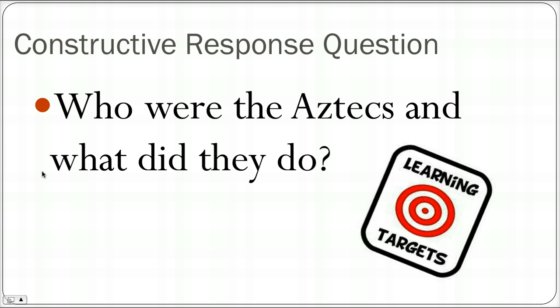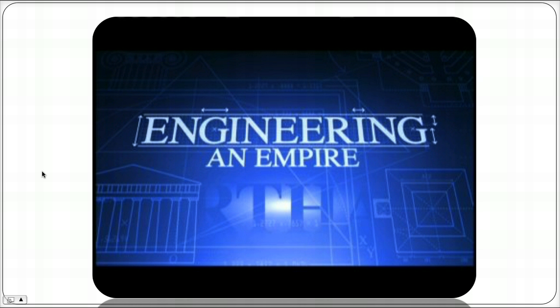With the information from your chart, we should have plenty of specific details to help answer this question. Again, just like we did with the Mayans, if you have not seen Engineering an Empire on the Aztecs yet, watch it. It's a great foundation. It helps you visualize and see the Aztec people. I know my classes have likely already seen it, but if you have not, certainly check it out. Find it on YouTube or find the DVD.